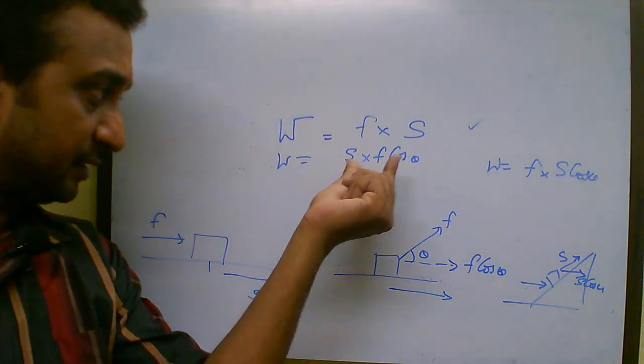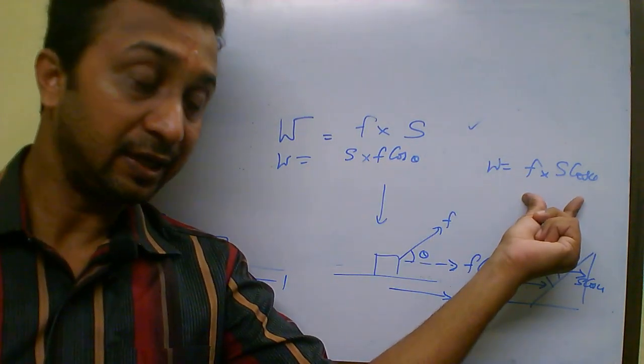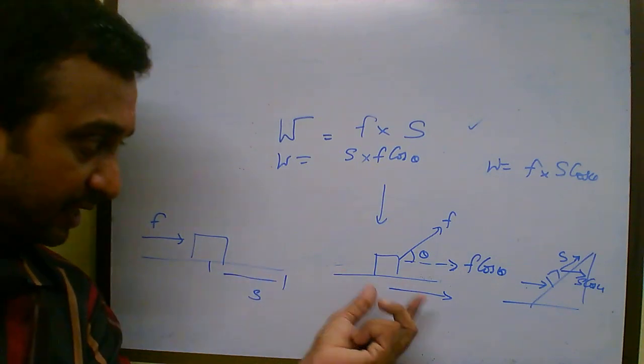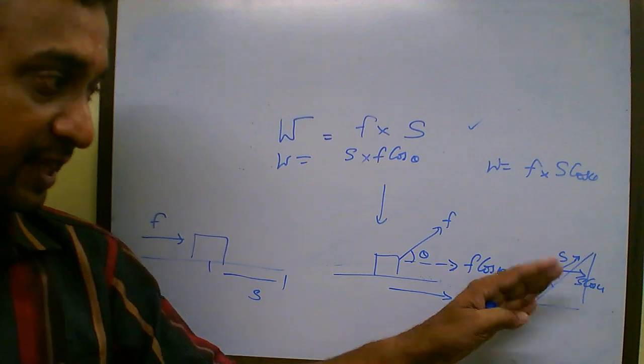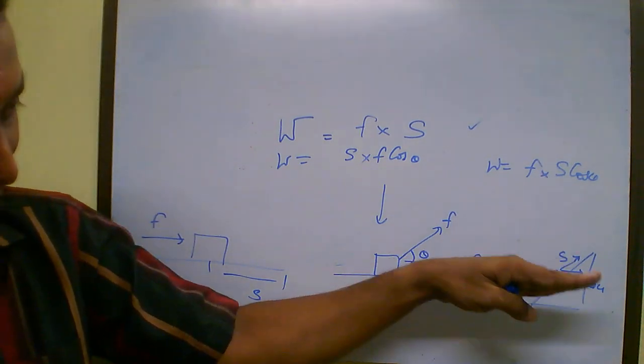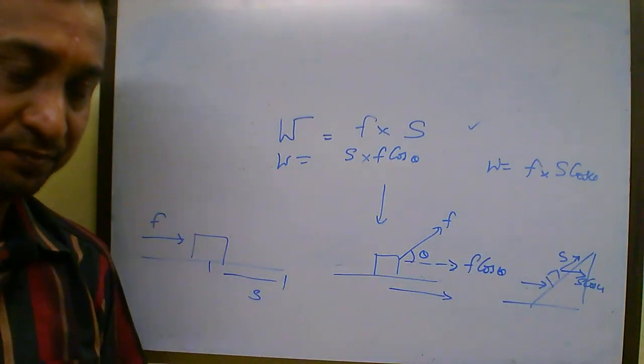Whether you write it like this or like this, the logic is the same, but in this case I took the component of force along the direction of the displacement. In this case I took the component of the displacement along the direction of the applied force.